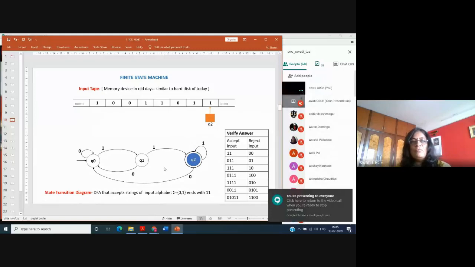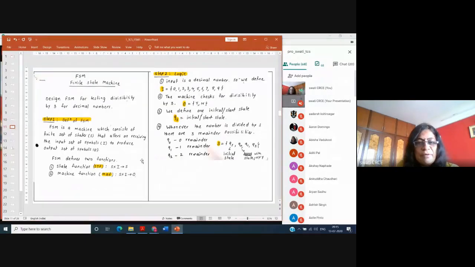Okay, so we will take one example to understand. Such kind of example is asked in the exam for 10 marks. The first question, that is the compulsory question in your paper: design the finite state machine for testing the divisibility by 3 for decimal numbers. Once you understand this particular problem, it is very easy for you to understand the subject. That's why I'm taking this problem in the first lecture.